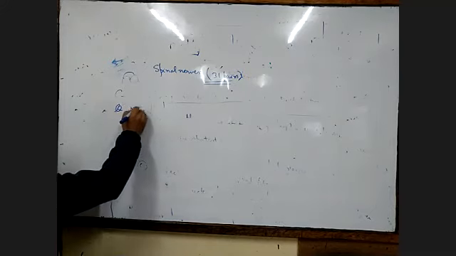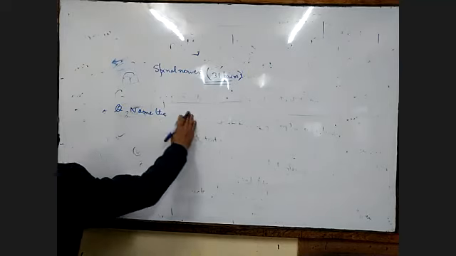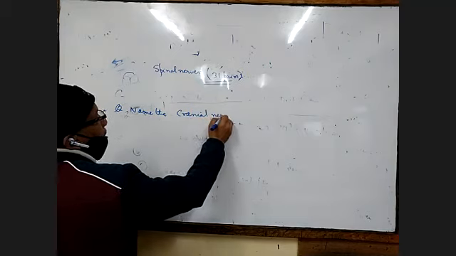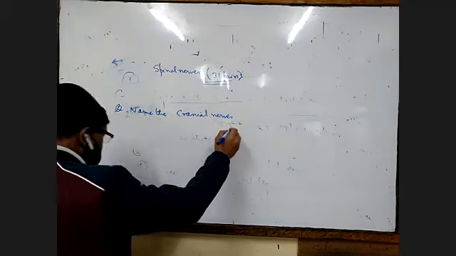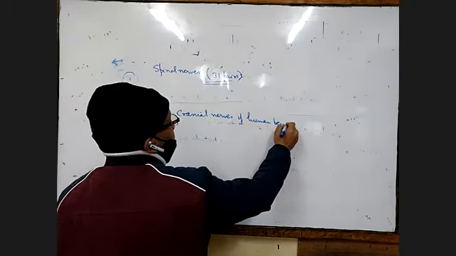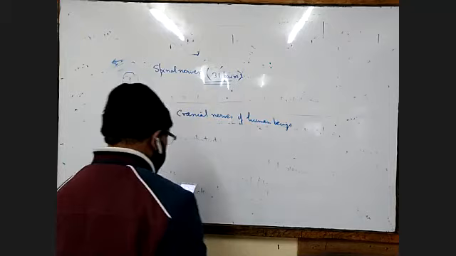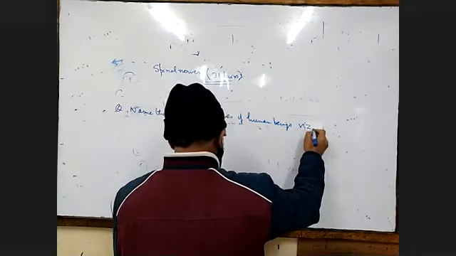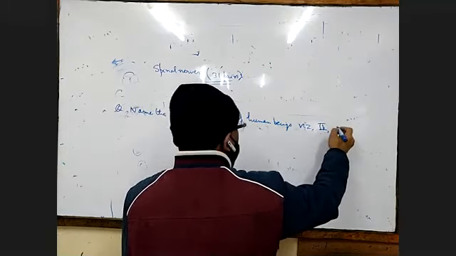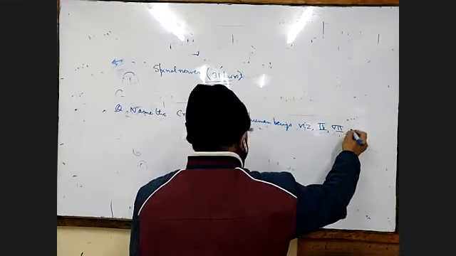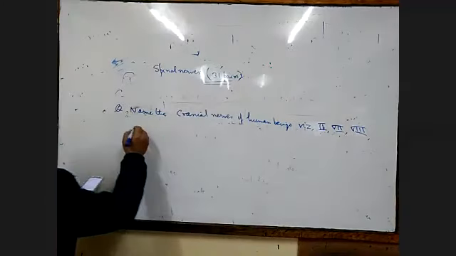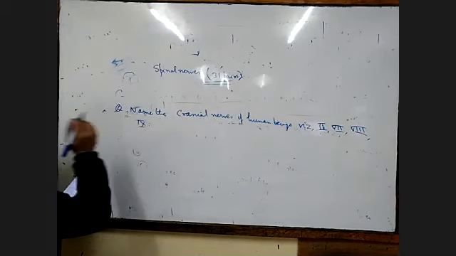Name the cranial nerves of human beings. For example, 2, comma 7, comma 8, comma 9. So 2, 7, 8, 9.